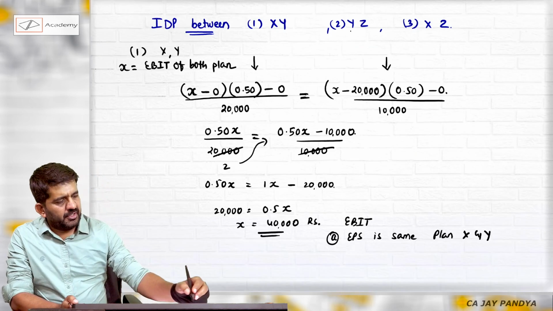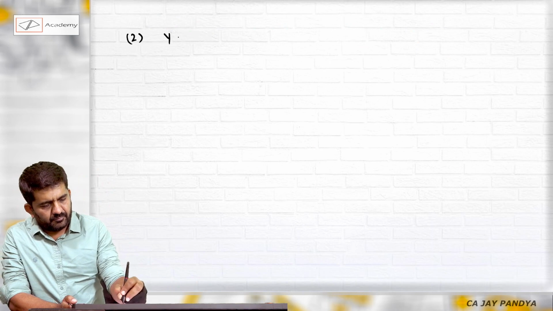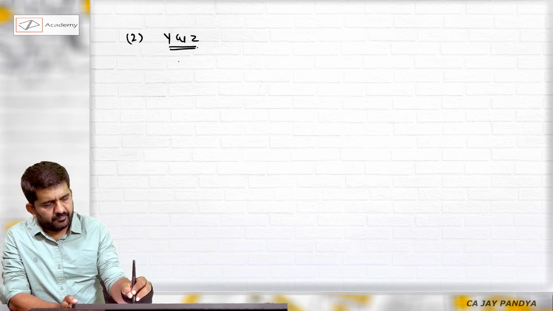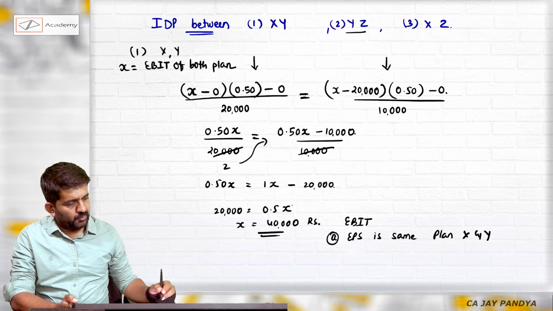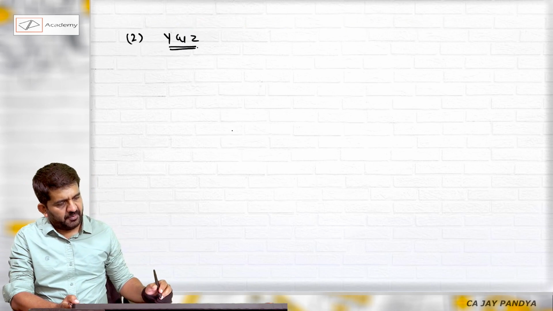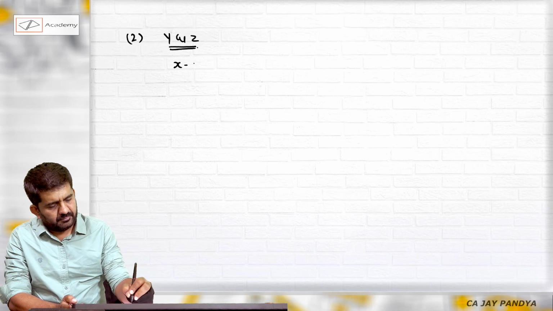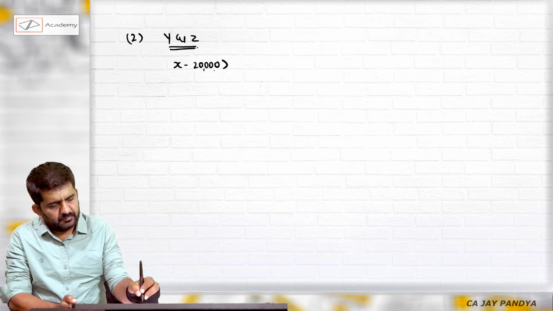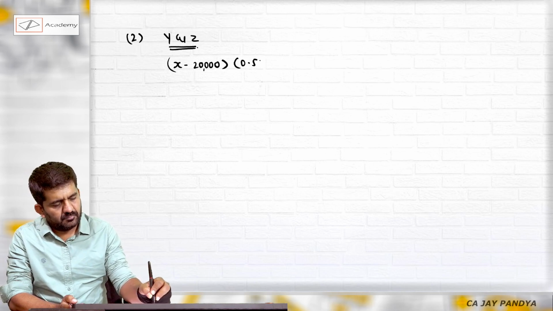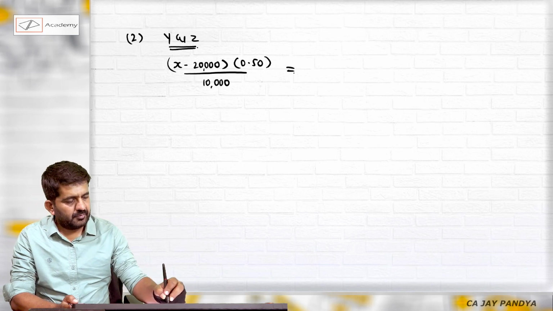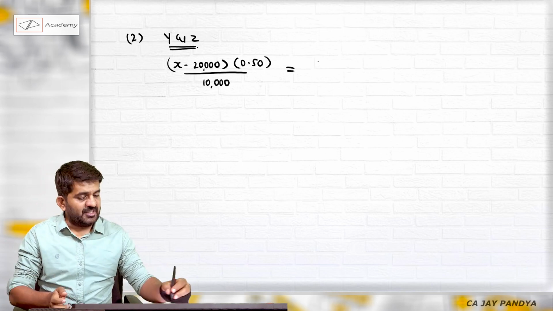Let me find out indifference point between Y and Z. What is EPS of Y? I already know. It is X minus 20,000 into 0.5 divided by 10,000. What will be EPS of Z?